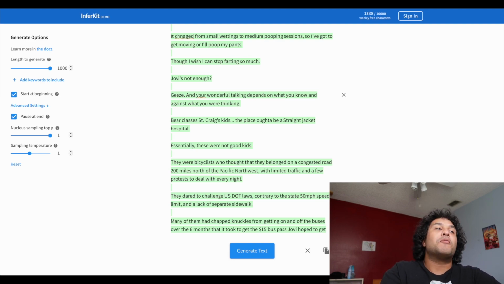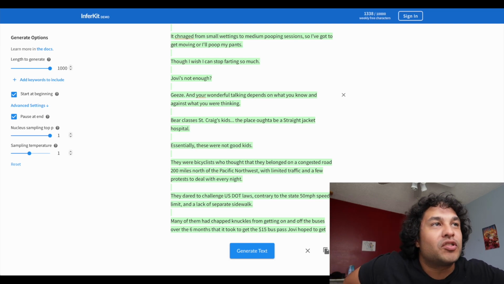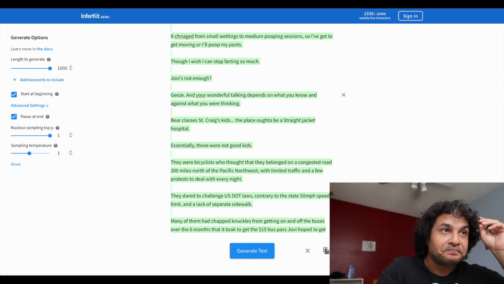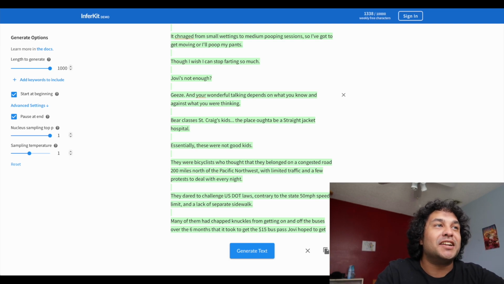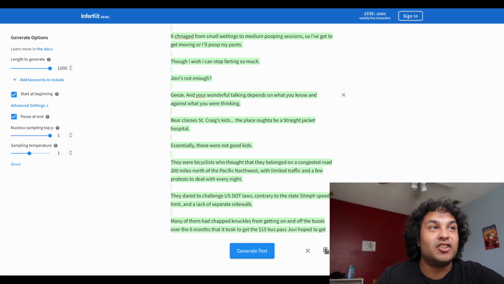They were bicyclists who thought that they belonged on a congested road 200 miles north of the Pacific Northwest, which limited traffic and a few protests to deal with every night. They dared to challenge U.S. DOT laws, contrary to the state 50-mile-per-hour speed limit and a lack of separate sidewalk. Many of them had chapped knuckles from getting on and off the buses over the 6 months that it took to get the $15 bus pass Jovi hoped to get.